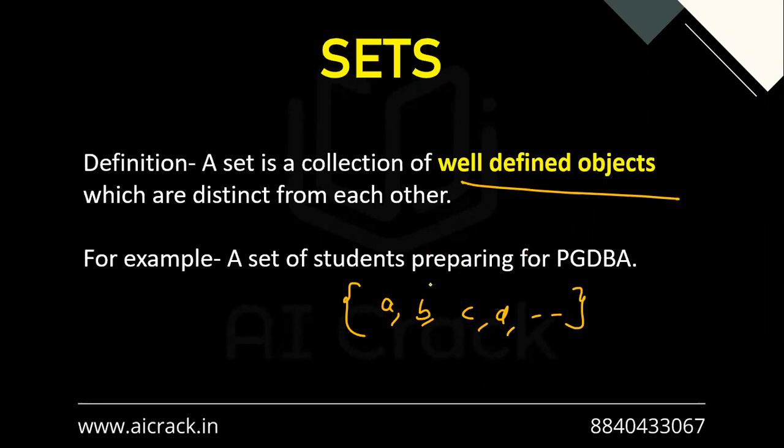For example, a set of students preparing for PGDBA. The common property is that they all are preparing for PGDBA. You can have multiple examples like that.